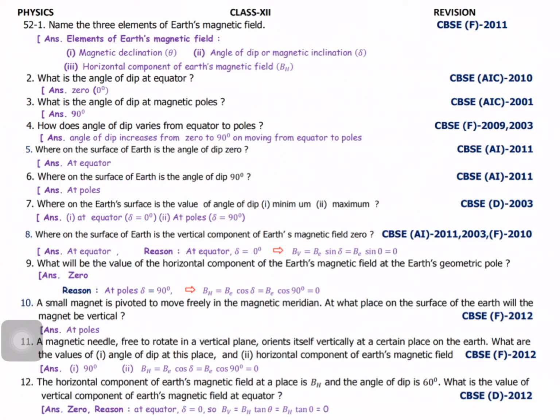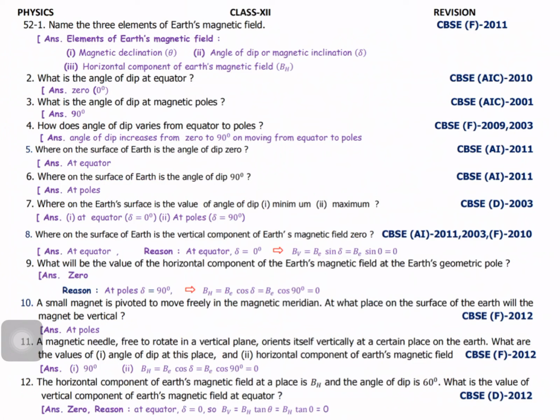Where on the surface of Earth is the vertical component of Earth's magnetic field 0? That means at the equator only. Why? What's the reason? At the equator, delta equal to 0, but here BV equal to B sin delta, or we can write B sin 0. Sin 0 is 0, and everything is 0. So that is a minimum.